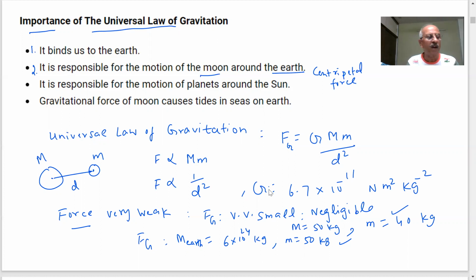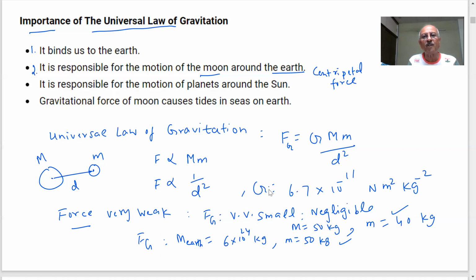There is a balance between the velocity of the moon and the centripetal force of the earth. Otherwise, what will happen? If the velocity of the moon becomes more than that, it will fly off horizontally, following a tangential path. So this is important: centripetal force.